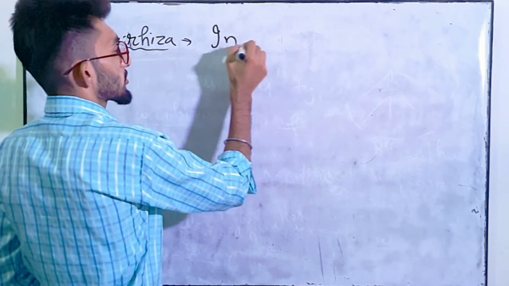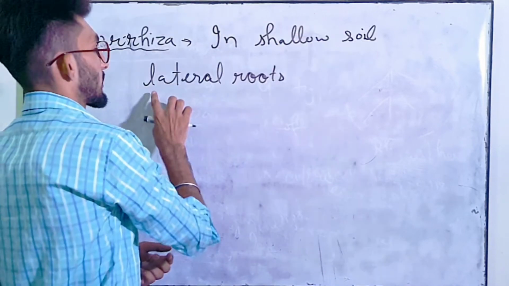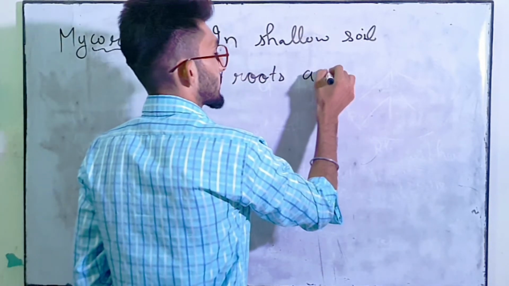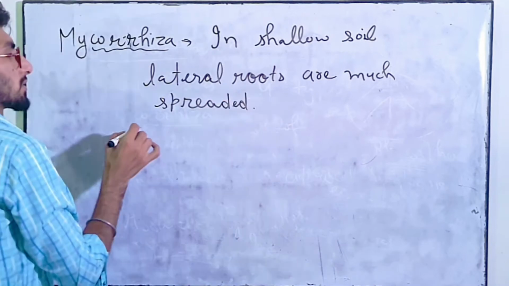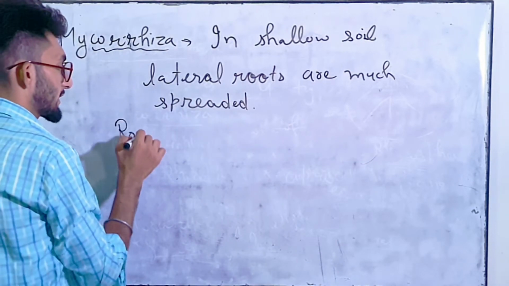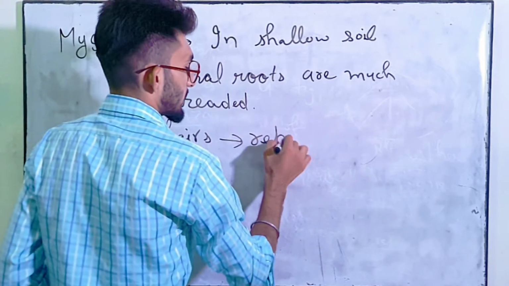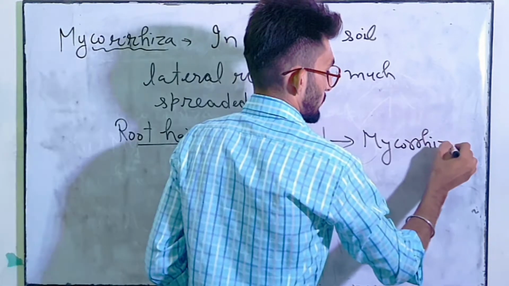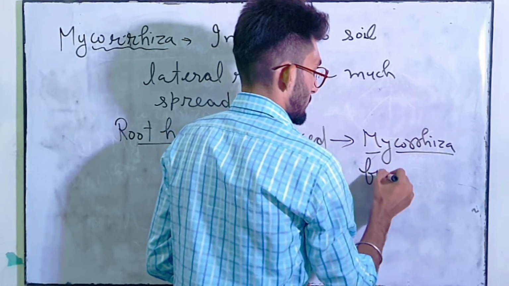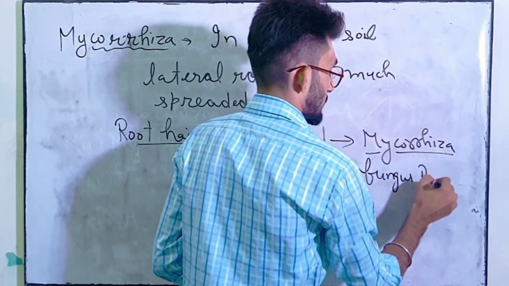In shallow soil, lateral roots are much spread. So root hairs of these lateral roots are replaced by the mycorrhiza, which is also known as fungus roots.